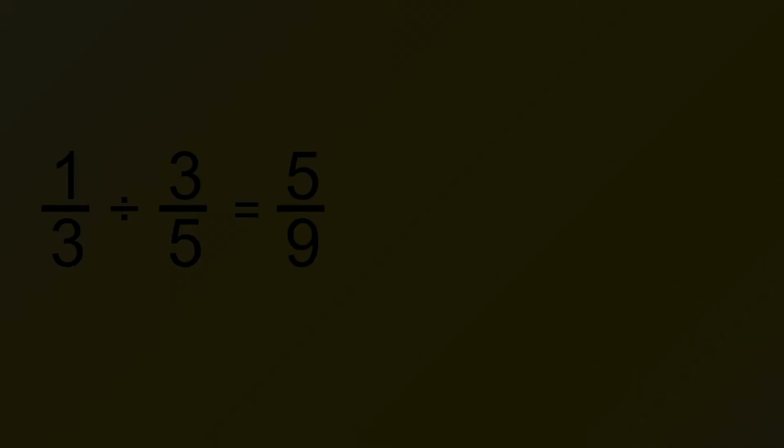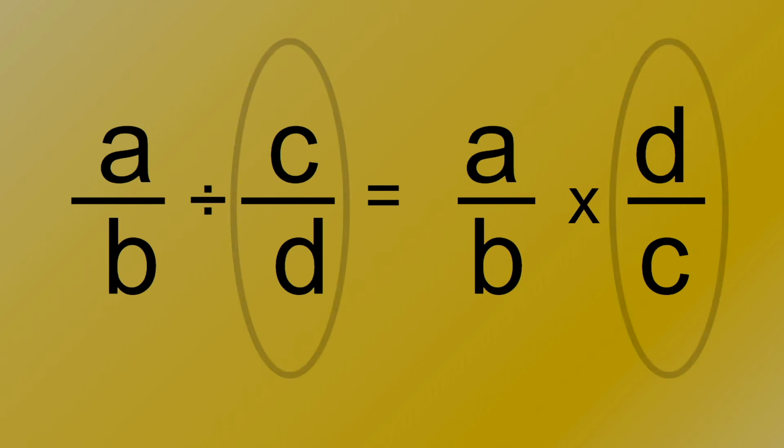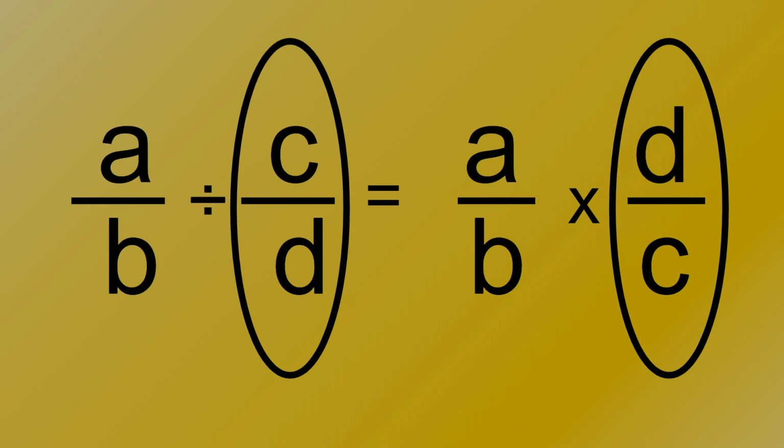It is easier to state that this will be our equation, with A over B divided by C over D is A over B multiplied by D over C. Here we can notice that the change is by swapping the numerator and the denominator of the second term and changing what we're doing from division to multiplication.